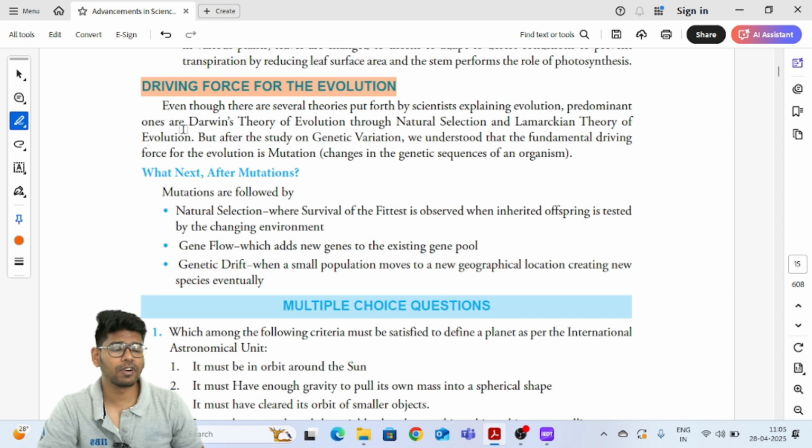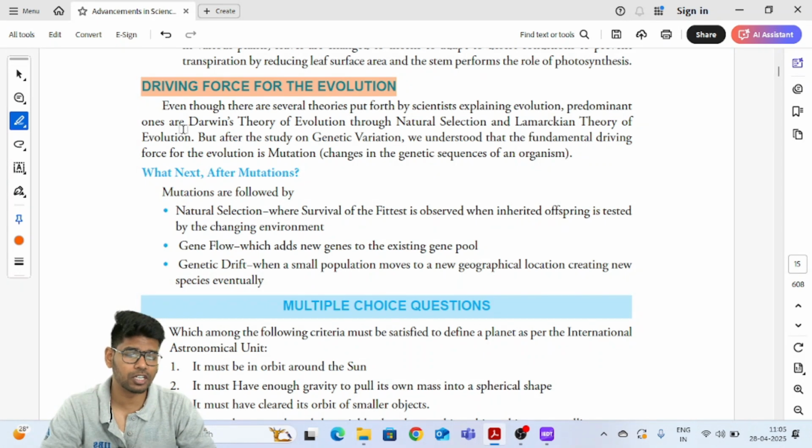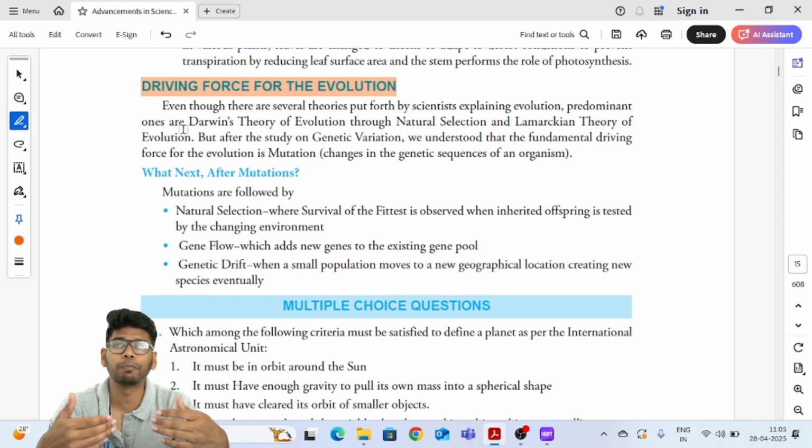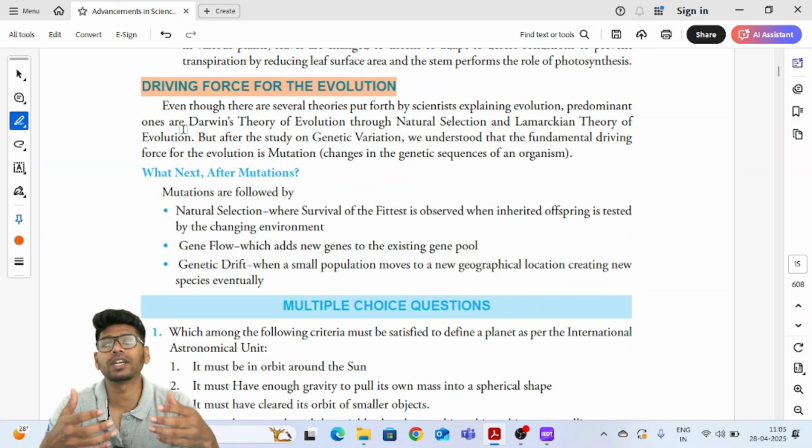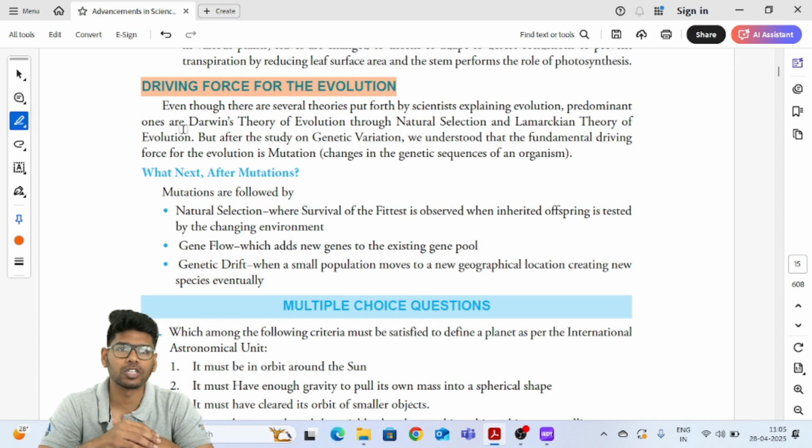As you can see, Darwin has given the theory of natural selection, as well as the Lamarckian theory of evolution. So when the theory of natural selection comes, any kind of change, when it is desirable to the nature, will progress towards further generations, and any kind of change that is not desirable will be stopped. That is the theory of natural selection, or the survival of the fittest, we call it.